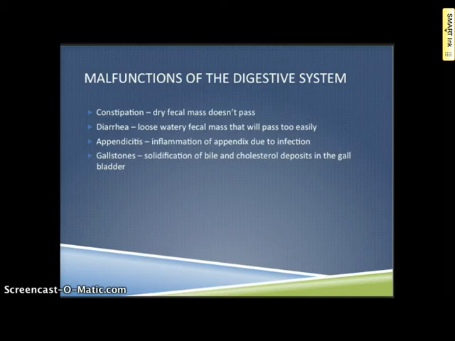Appendicitis, so this is an infection of the appendix. Gallstones, you can have solidifications of bile and cholesterol deposits in the gallbladder. This sometimes can result in part of the gallbladder being removed, which means that then the person has trouble digesting fatty foods, because bile is a substance that is needed in your digestive system to digest fatty foods.